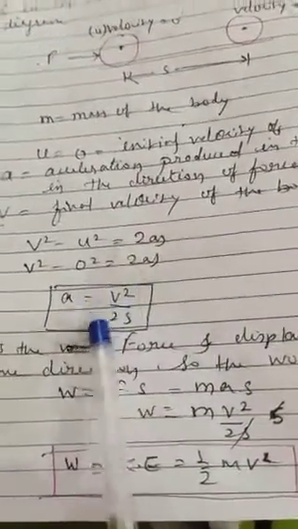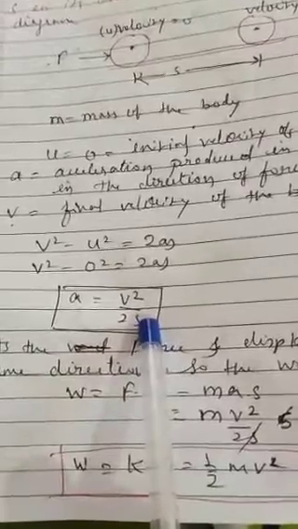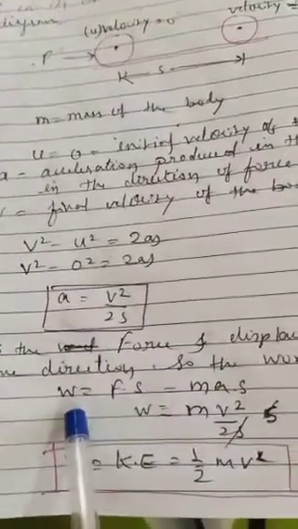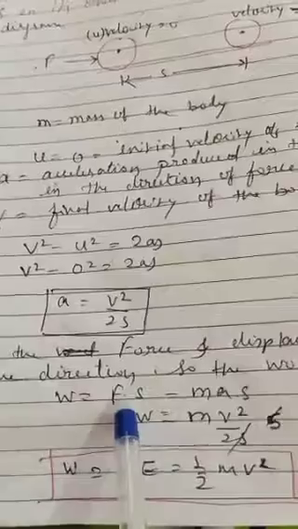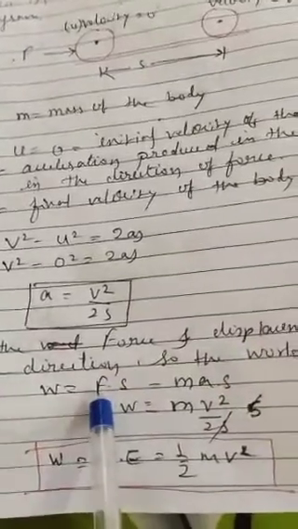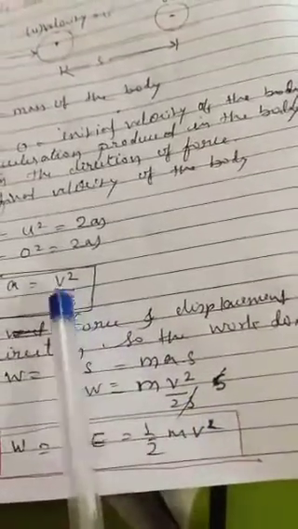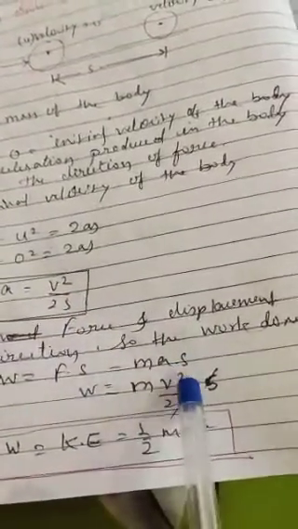Now this value of acceleration we will put in the formula of work done. Work done is equal to force into displacement, where force is mass into acceleration. So acceleration is v square upon 2s. So s and s cancel each other. So finally we have kinetic energy is equal to half mv square.